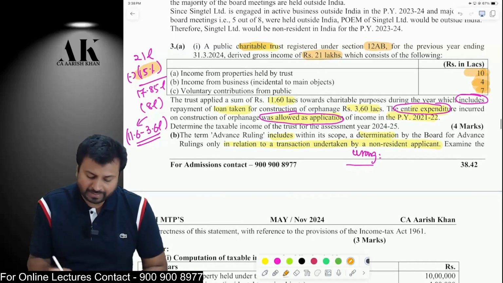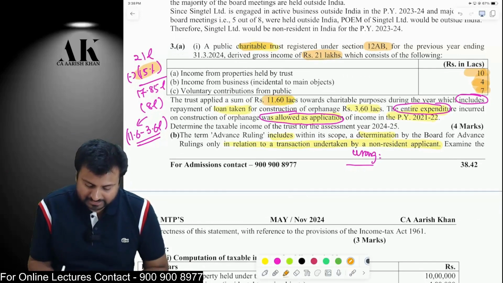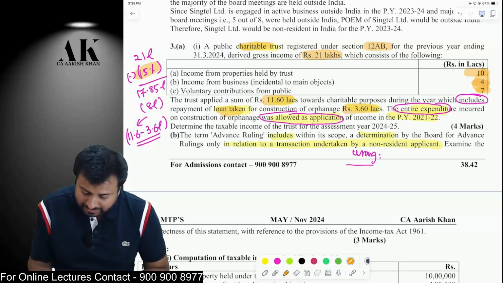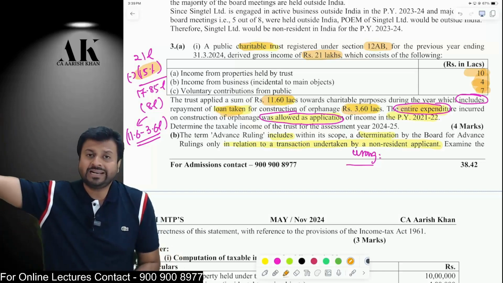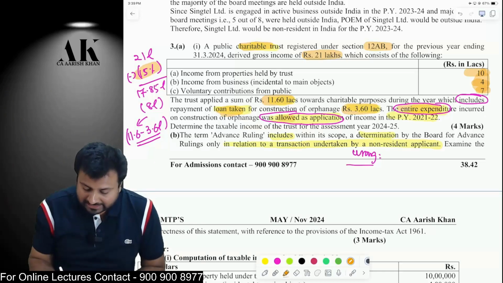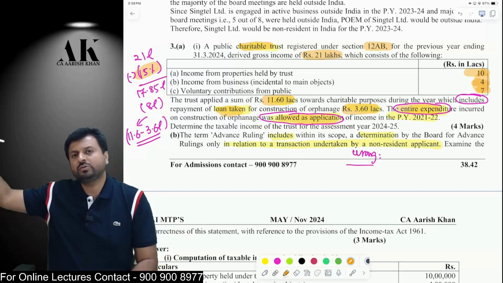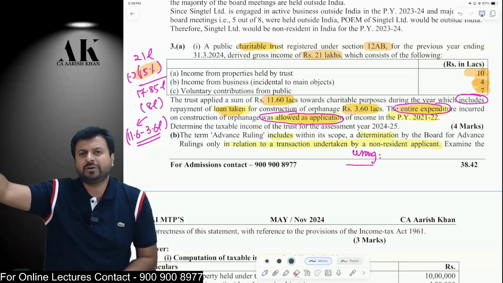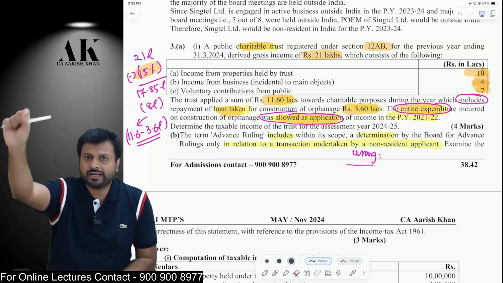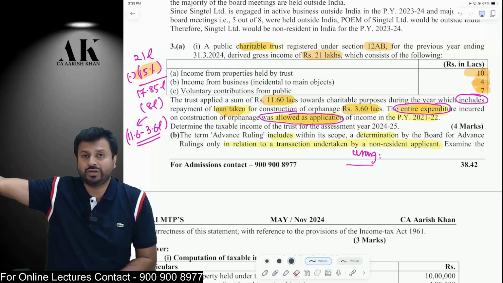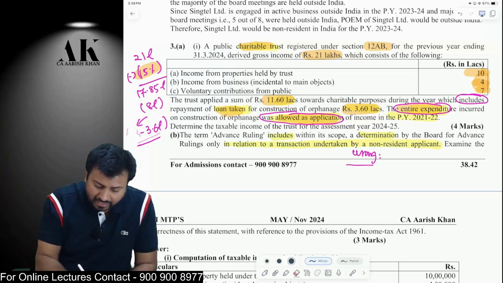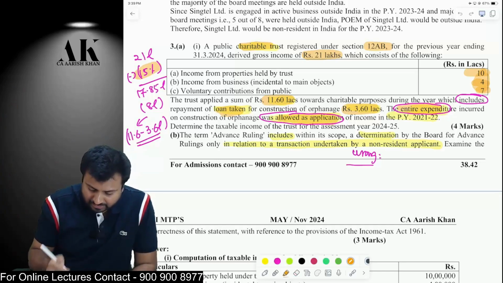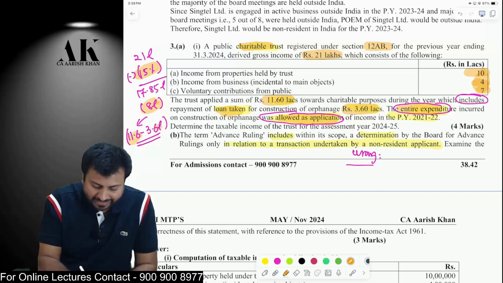Now, whatever you have applied is 11.6 lakh rupees. But this includes a loan taken for construction of an orphanage of 3.6 lakhs. Whenever you have taken the loan and at that time incurred the expenditure, that was allowed as an application. So for example, 2-3 years back, you took a loan of 3.6 lakh rupees, and with that loan you incurred an expenditure, and at that time you claimed that deduction. Therefore, that much amount will not be allowed as deduction in the current year. Therefore, out of 11.6 lakhs, 3.6 lakhs is already claimed as deduction earlier. Therefore, only 8 lakhs will be allowed as deduction.